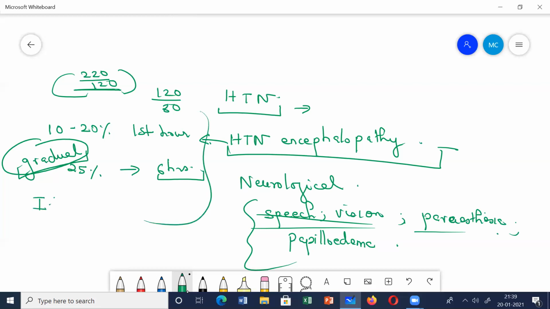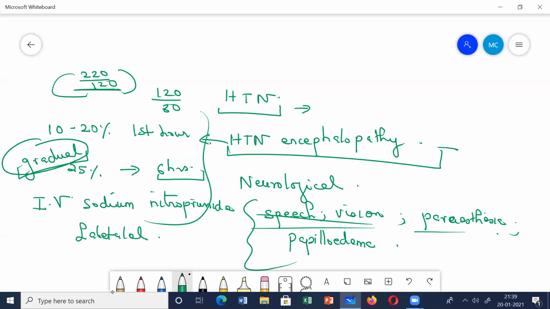Obviously, you'll go for some IV drug only, in this emergency condition. We go for sodium nitroprusside. This is the most effective drug in patients of hypertensive encephalopathy. Or you can go for parenteral labetalol, which is also a good drug, or nitroglycerine. But remember, in these situations, you should never use nifedipine.